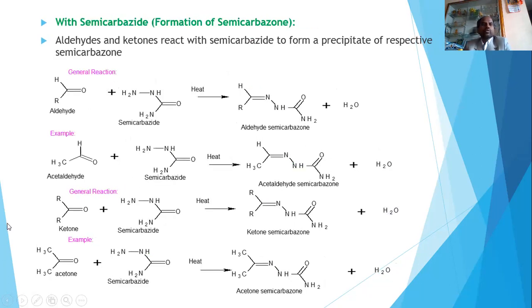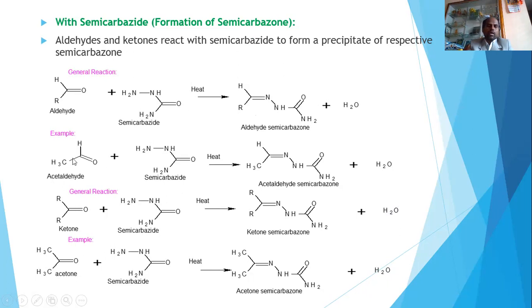The next slide will give you the information about the reaction of an aldehyde or ketone with semicarbazide. Semicarbazide means NH2CONHNH2. Here you can observe that this amino group is involved in conjugation, in the conversion with amido-enol formation. That is the reason this nitrogen won't react with the carbonyl group, but this nitrogen only reacts with the carbonyl group, forming this aldehyde semicarbazone with the liberation of water.